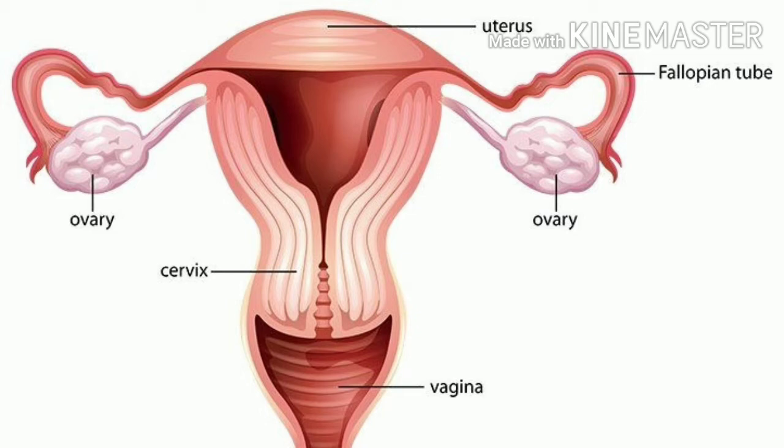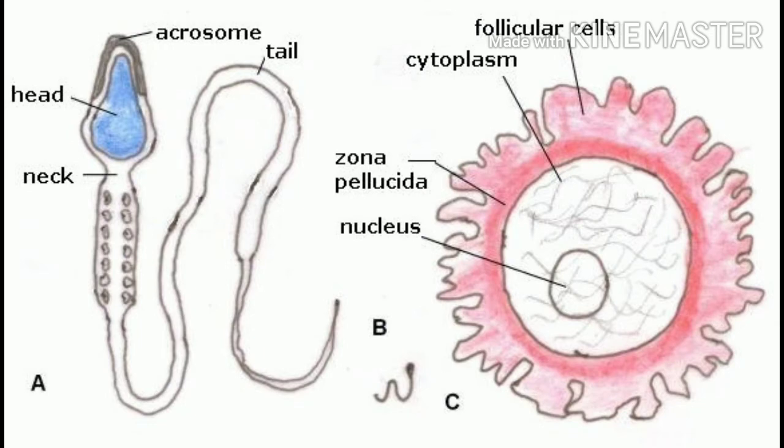Next one is cervix. The uterus tapers towards the lower end to form the cervix. And the last one is vagina. Cervix opens into the vagina, which is a copulatory organ. You can say it is a passage for menstrual flow also, and it is the receiving passage for the sperms. Now we will do the difference between sperm and ovum.